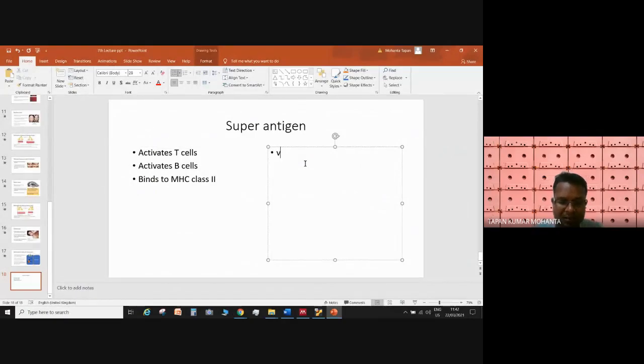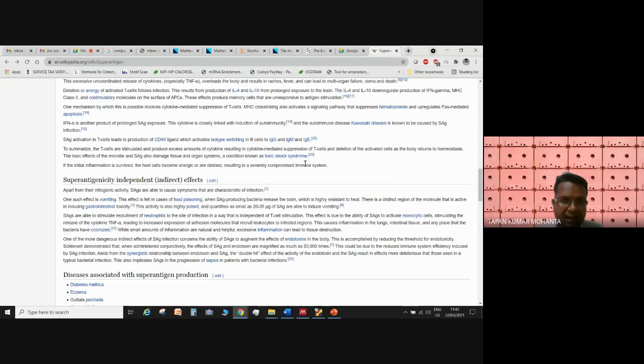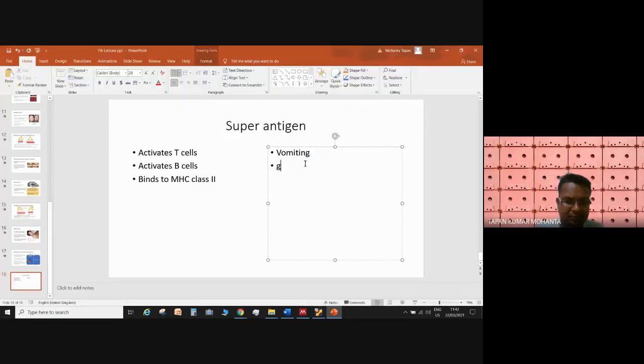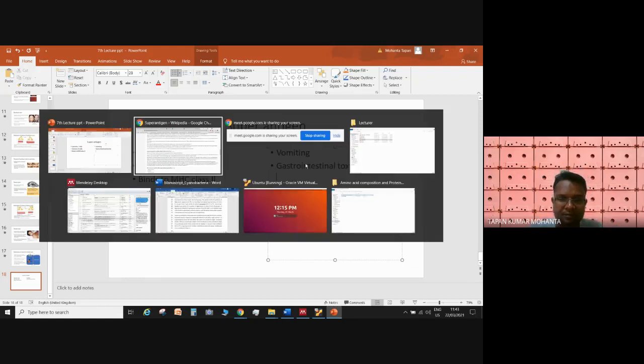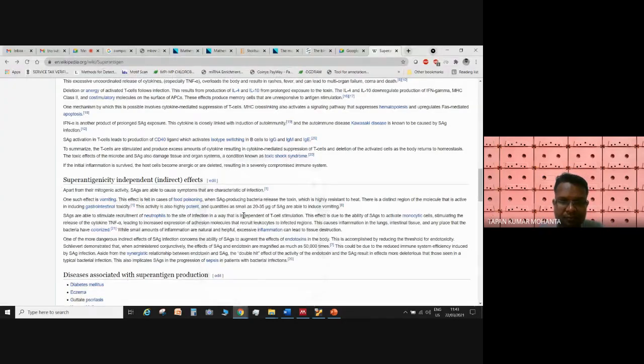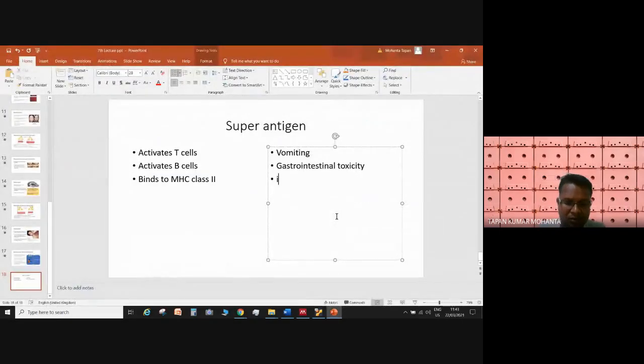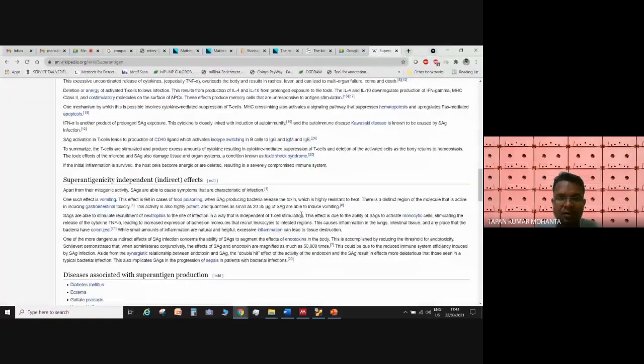The symptoms are vomiting and gastrointestinal toxicity, and they also cause inflammation. I will re-upload this slide for you.